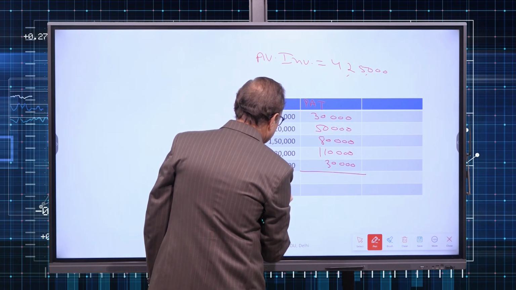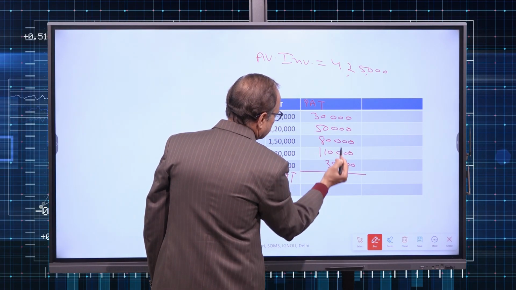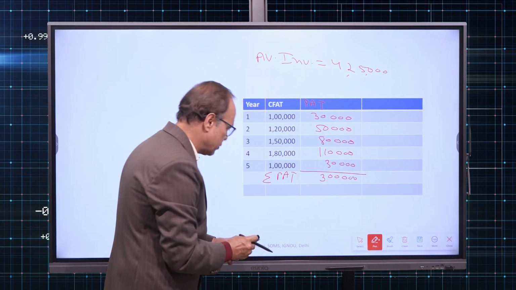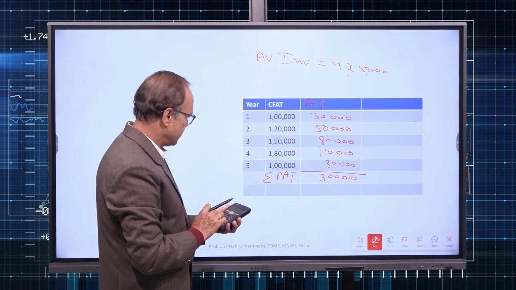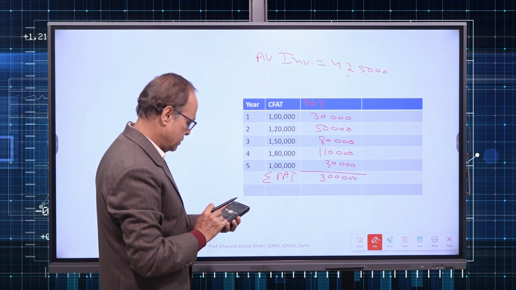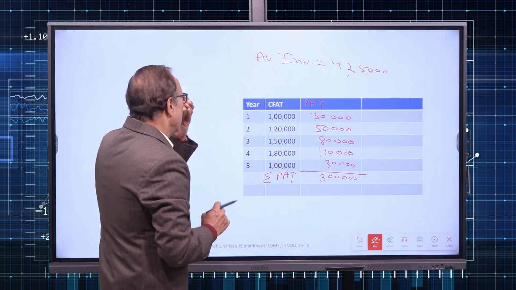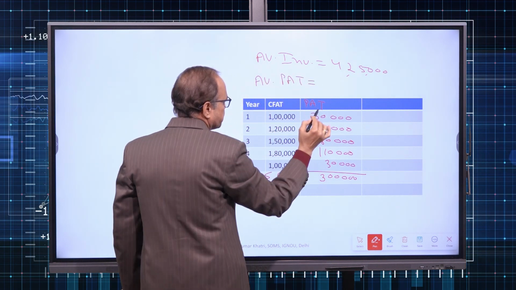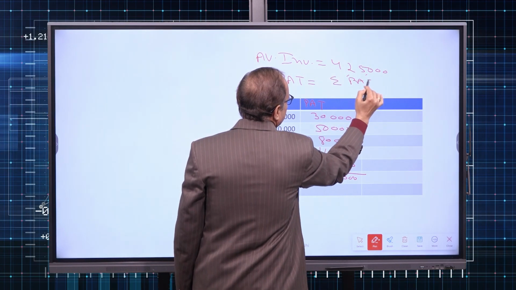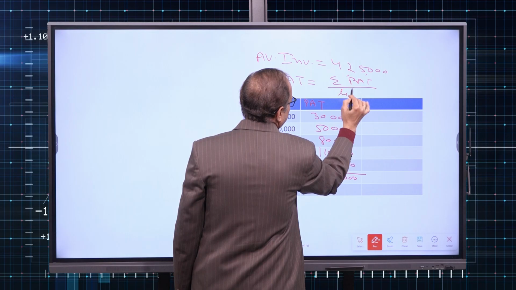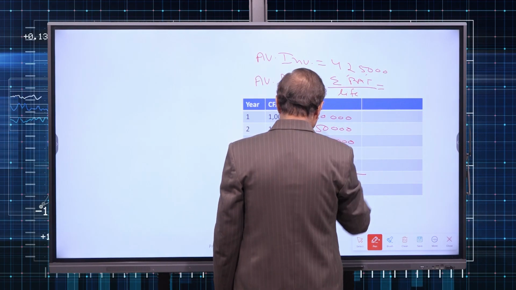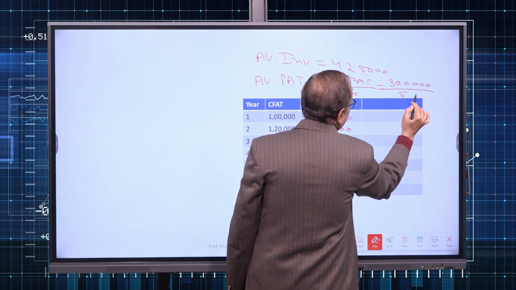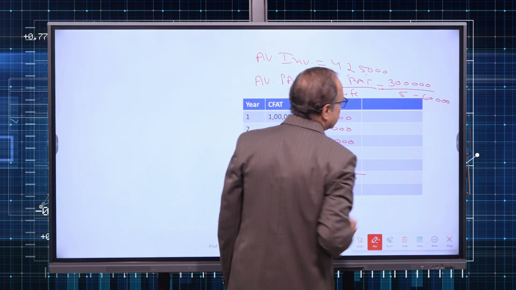Sum it up, summation PAT. So I hope it becomes 3 lakh. You can verify using your calculator. So it becomes 3 lakh. Now we calculate average profit after tax, which is sum total of profit after tax divided by life. So sum total of profit after tax is 3 lakh, divided by 5, we get 60,000.